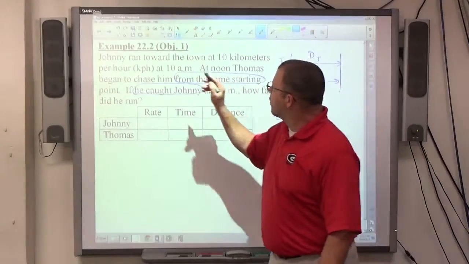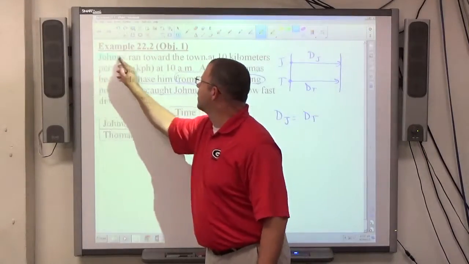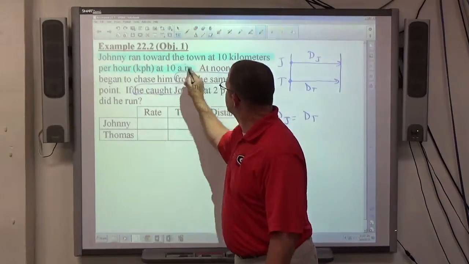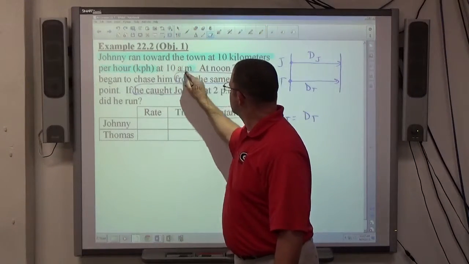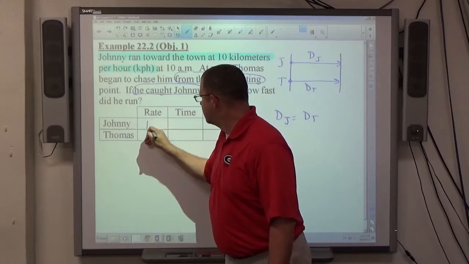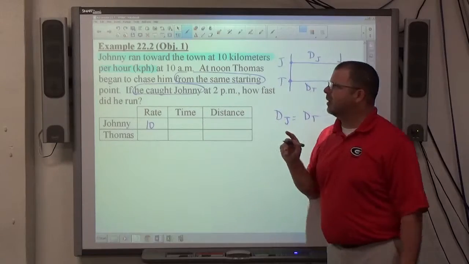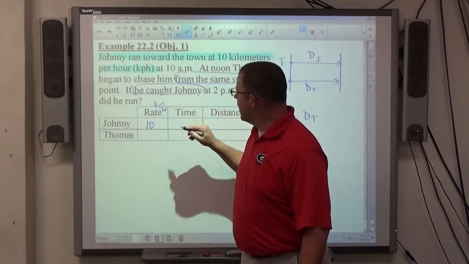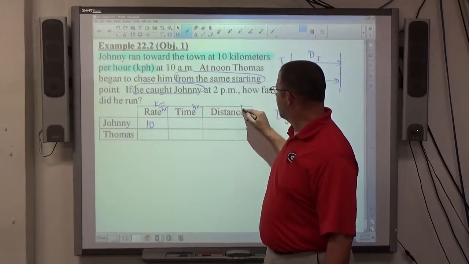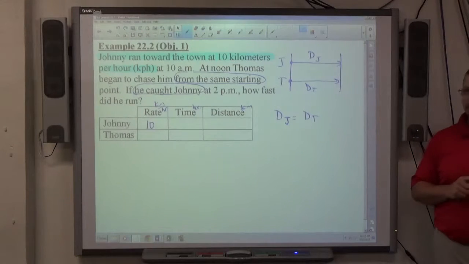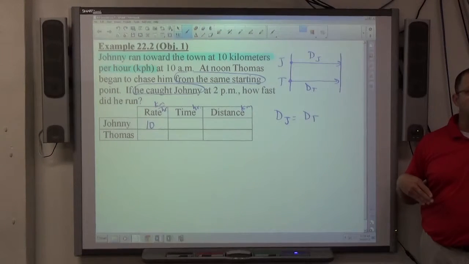Okay? Johnny ran toward the town at 10 kilometers per hour. That is Johnny's rate, right? So Johnny, 10 kilometers per hour. Okay, that unit of speed, kilometers per hour, immediately tells me my time unit is hours, my distance unit is kilometers. I'm not going to count a problem wrong because you put the wrong unit on it, but do get an understanding of units. It's helpful sometimes to get your brain wrapped around a problem.